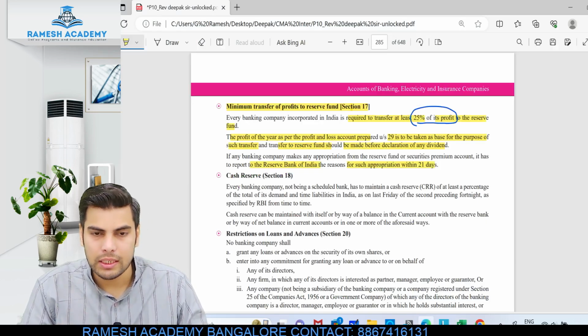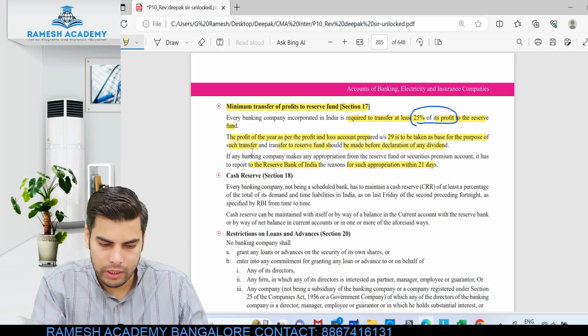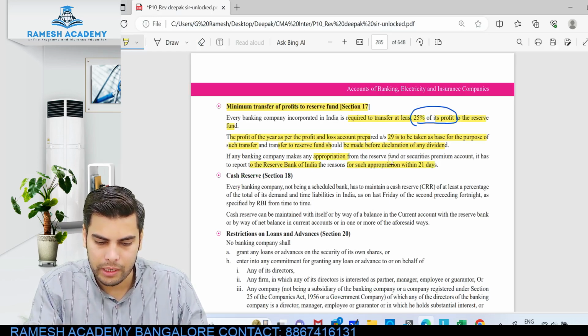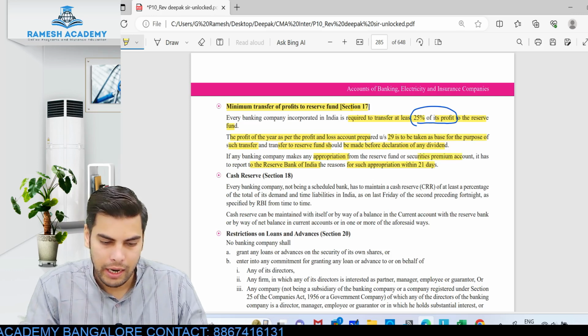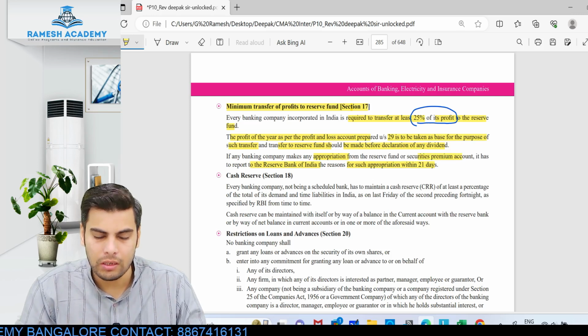So in case it is appropriating, look at this, if a banking company makes any appropriation from the reserve fund, that is utilization from the reserve fund or the securities premium, it has to report the same to the RBI within 21 days.